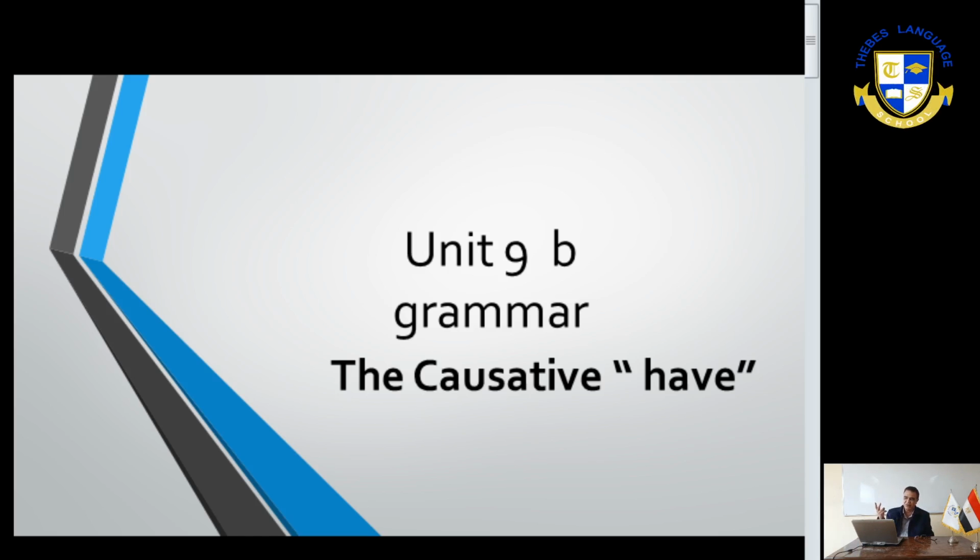Again, there are two types of the causative have. First, the passive causative have, in which the doer is not mentioned, like I have my room cleaned, or I get my room cleaned. But in the active causative have, the doer is mentioned, like I got a servant to clean my room, but I had a servant clean my room. Now let's look at the slides. Slide number 2.